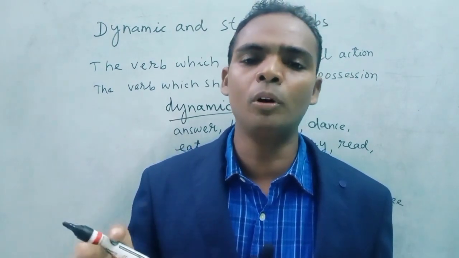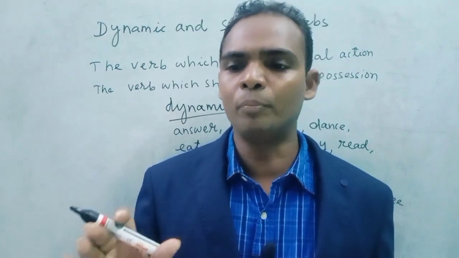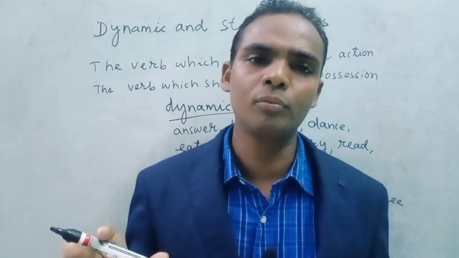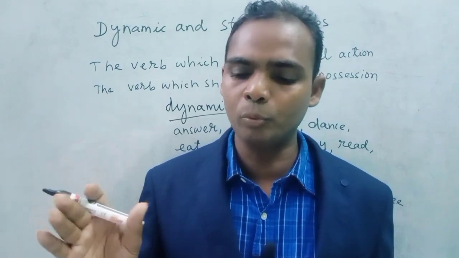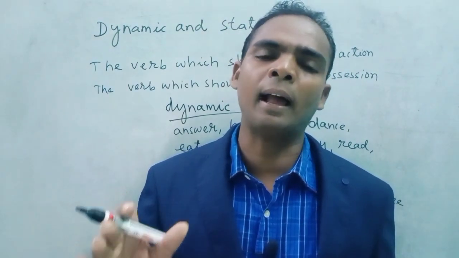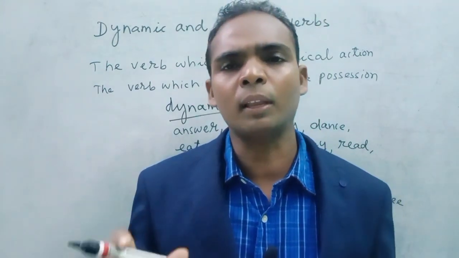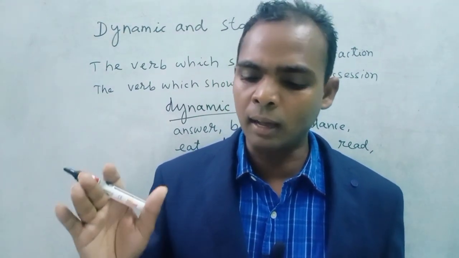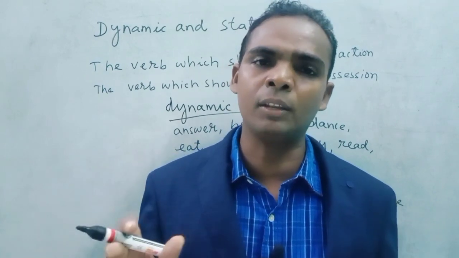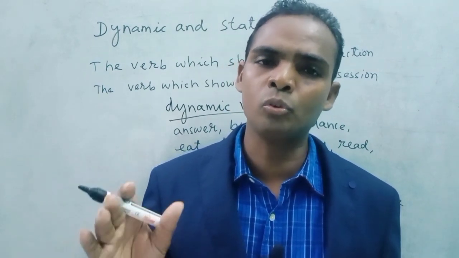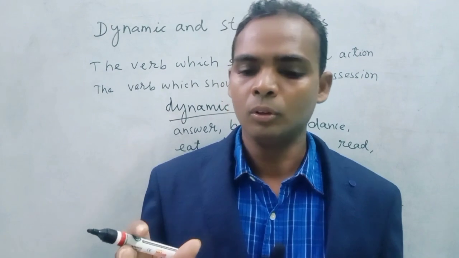Playing football, these are dynamic verbs, and there are mixed verbs. So you can't say I am having a car; you say I have a car.